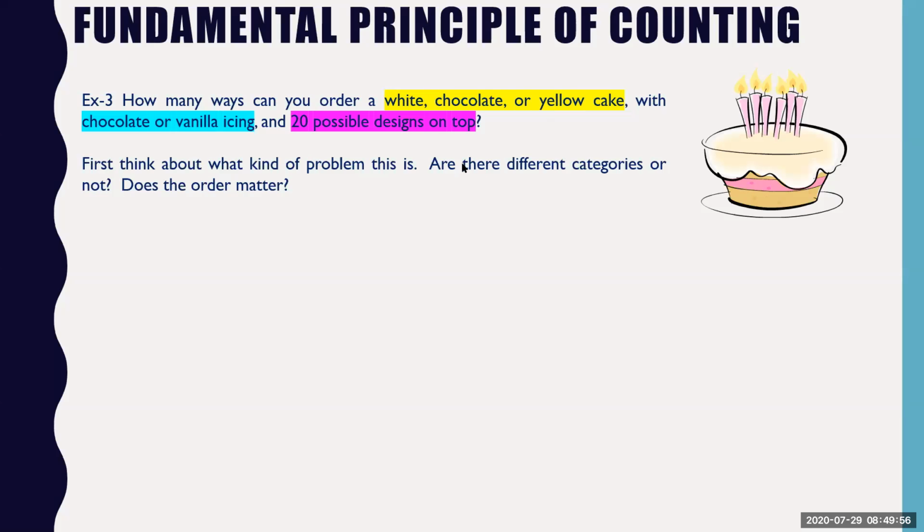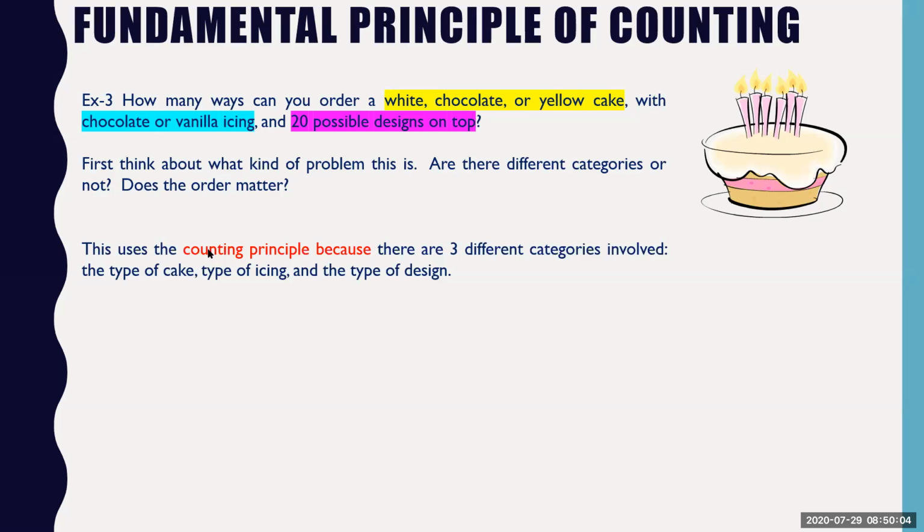So are there any different categories? Yes, we have different categories. What are the categories we have? This uses the counting principle because there are three different categories involved. The type of cake: we have three types of cake, white, chocolate, and yellow. Then you have a type of icing, so we have two types of icing given as an option: chocolate and vanilla. And then the type of design, you have 20 possible designs on top to choose from. So the counting principle says what? It is very simple now. Now you can answer.